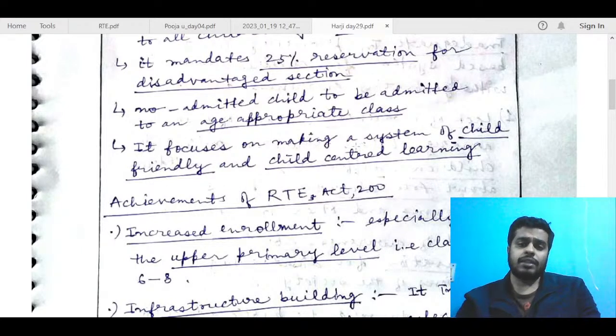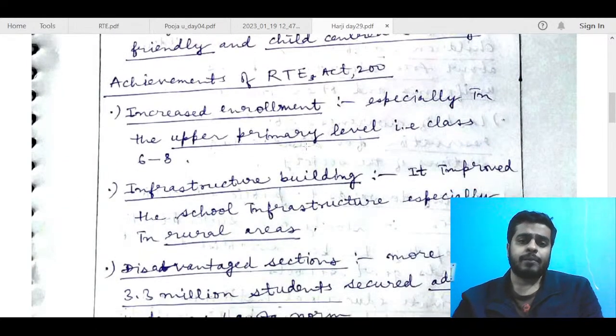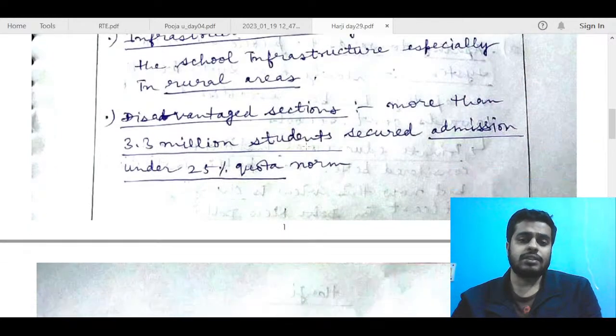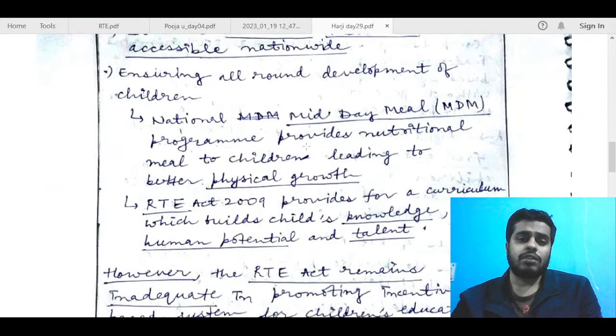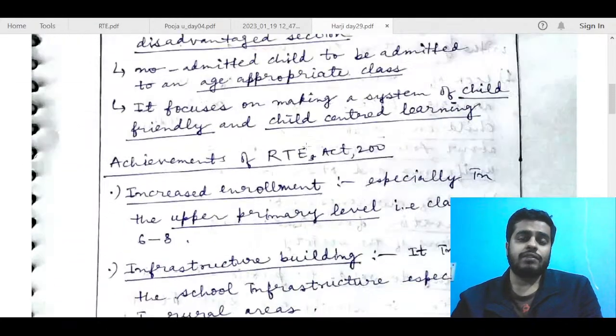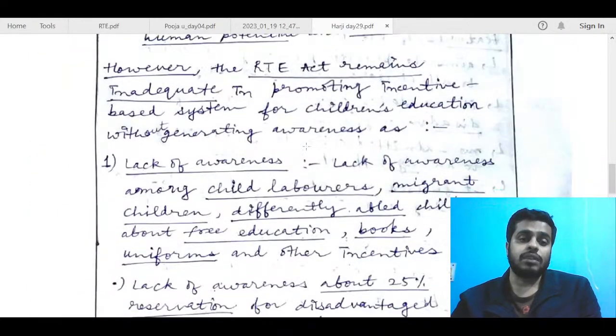It focuses on making the system child friendly and child centered learning. So this is good. I think most important provisions are written. Achievements of RTE Act: increased enrollment, infrastructure building, disadvantaged sections, made education inclusive, ensuring all round development of children. Okay, RTE Act. So I think you have taken your 1.5 pages in talking about the politics only.